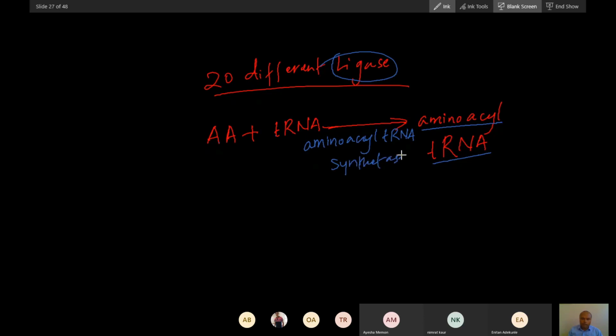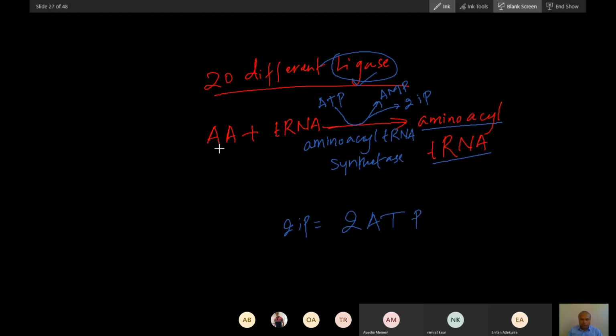I told you there is a difference between synthase and synthetase. When we write synthetase, there will be utilization of ATP. Why have I written the name ligase? Because all ligases utilize ATP. Here ATP is utilized, and that ATP will convert into AMP. When it converts into AMP, two high energy phosphates are utilized, which is equivalent to 2 ATP.